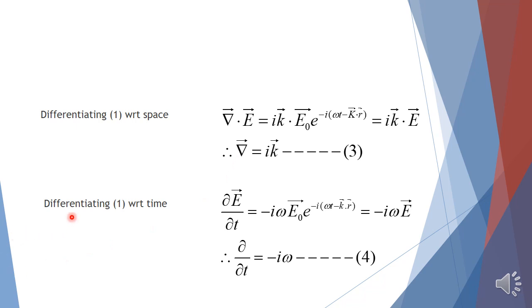Similarly, differentiating equation 1 with respect to time, we get delta E by delta t equals minus i omega E naught e to the power of minus i (omega t minus k dot r), which is once again E itself. Therefore, delta by delta t equals minus i omega, called equation number 4.